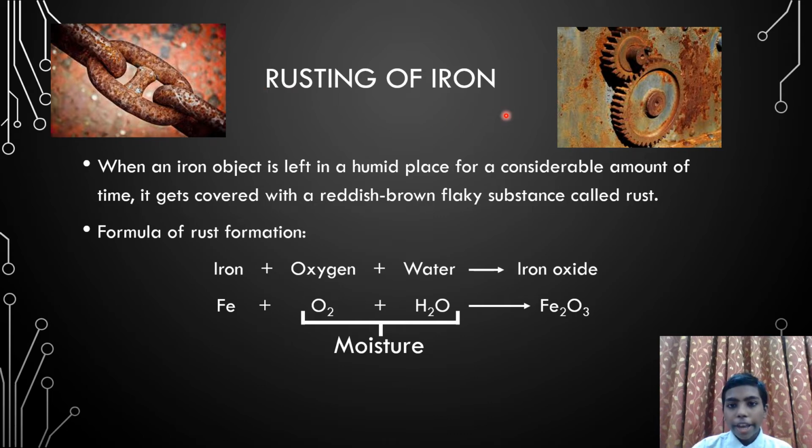Next, the rusting of iron. When an iron object is left in any humid place, like in the rainy season, or left on a field for a considerable amount of time, it gets covered with a reddish brown flaky substance called rust. The formula of rust formation is iron, Fe, plus oxygen and water, O2 plus H2O, and the result is iron oxide, Fe2O3. This is the rust.